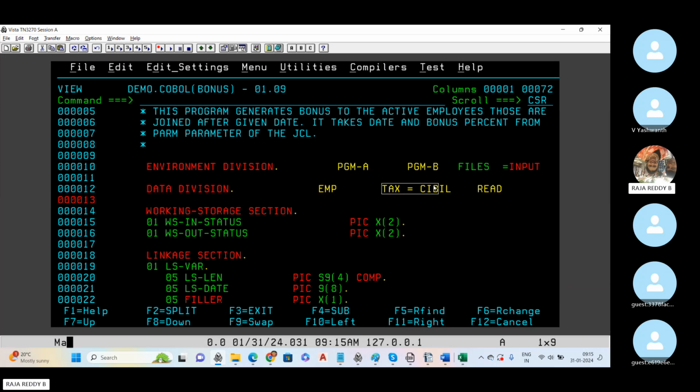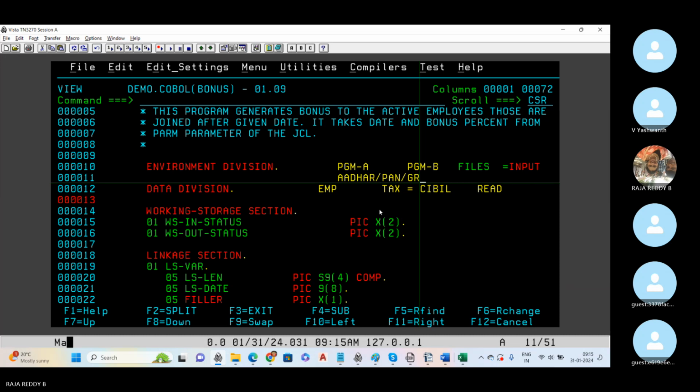So they are maintaining a separate program. What am I going to do? I generate my main program and pass some values, let's say the employee's Aadhaar card number, his PAN card number and his gross salary.